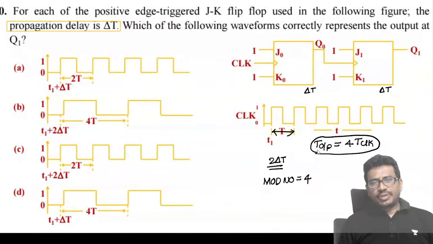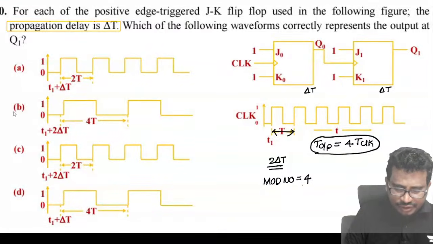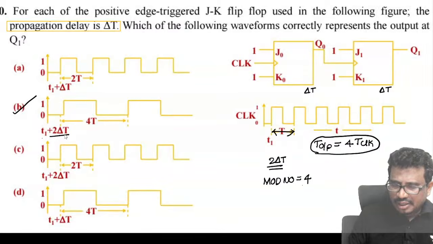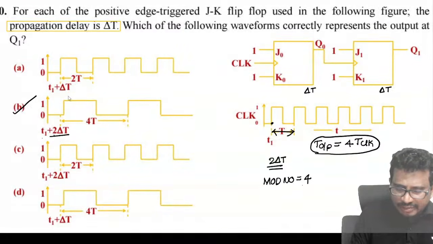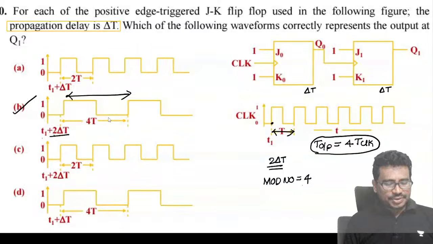Output time period will become 4 times the clock. So you can see 2 delta t delay and 4T. This is the option you see here. We have a 2 delta t delay at t1 onwards, and the time period of this output is 4T. This is the option.